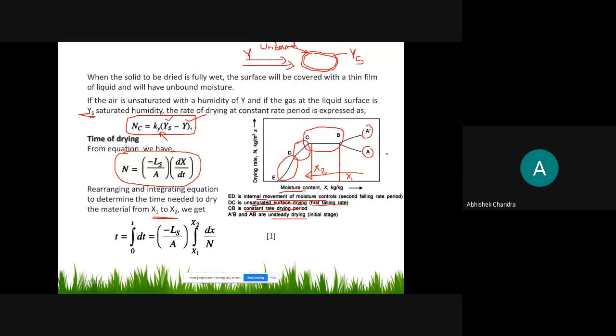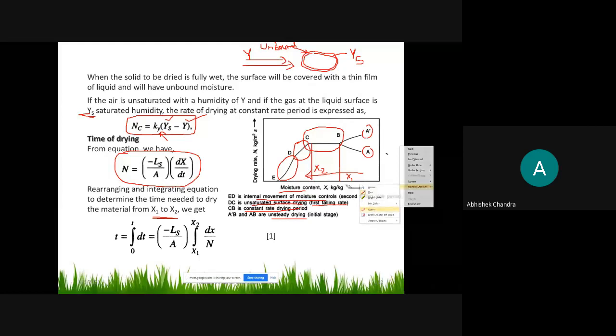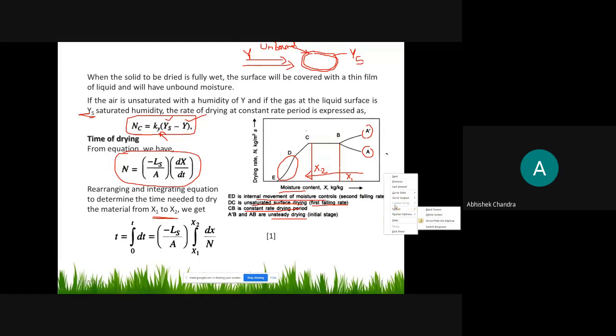Why we are not taking this point, क्योंकि this represents the critical moisture content, है ना. So in between this rate, you can find out the time needed to dry this material from x1 to x2 and integrate this. Yani after rearrangement, integrate this, so you will get this.